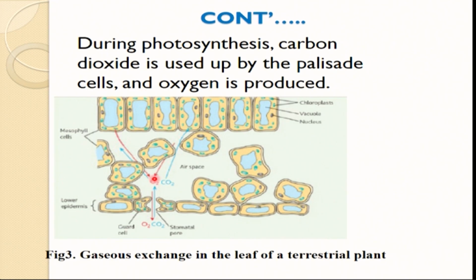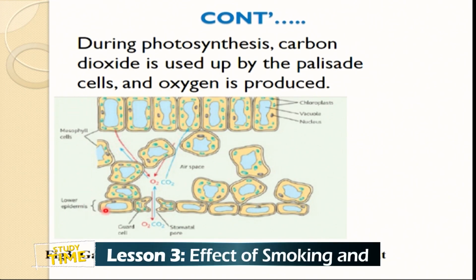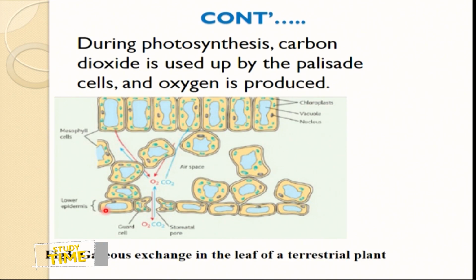Now oxygen in the air space has to leave through the stomata, through the guard cells. These are the guard cells. I remind you, the upper part of the leaf has more chloroplasts because in the upper epidermis more photosynthesis takes place compared to the mesophyll layer and even the lower epidermis. In the lower epidermis there are guard cells, air space, and fewer chloroplasts. So that is the internal structure of a leaf, showing how gaseous exchange takes place.